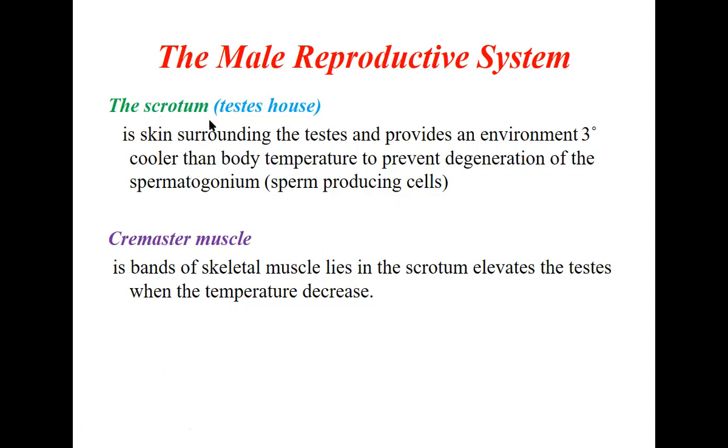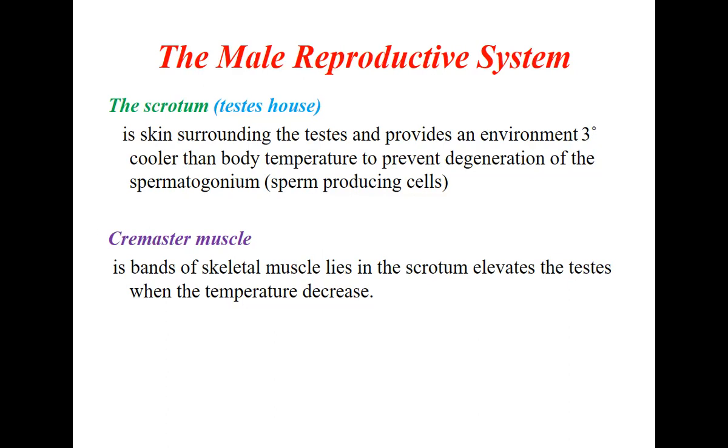So the testis will be at a lower temperature by being outside the body within the scrotum. This scrotum provides an environment about 3 degrees lower than body temperature. If the body temperature is 37.2 degrees, the average for human beings, then because it is outside the body in the scrotum, it gives a lower temperature of 33 to 34 degrees Celsius.